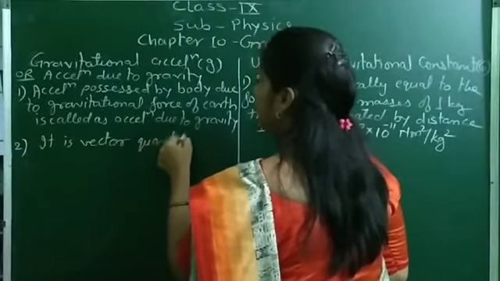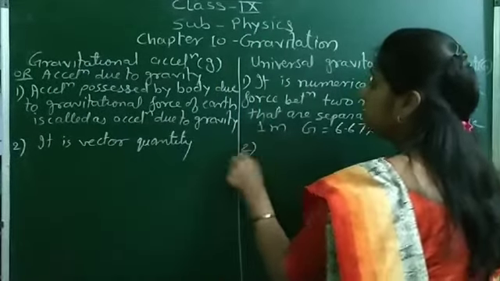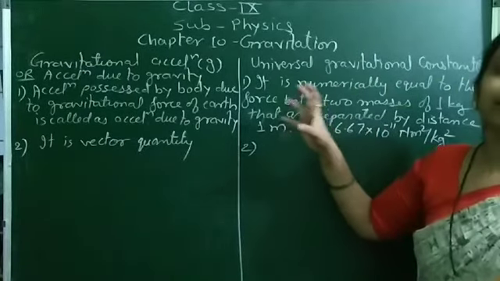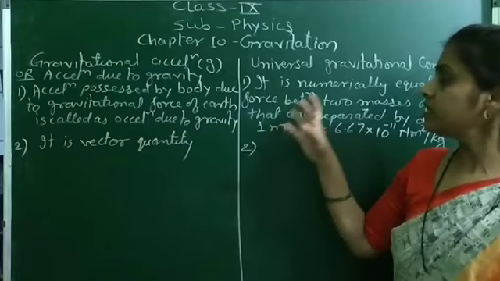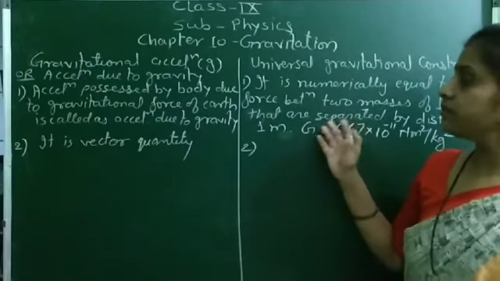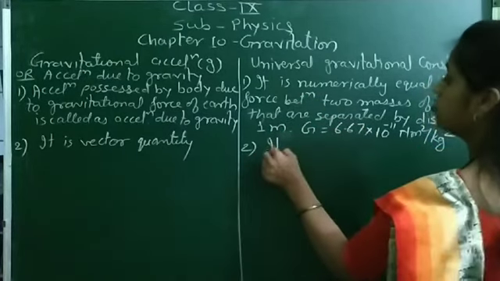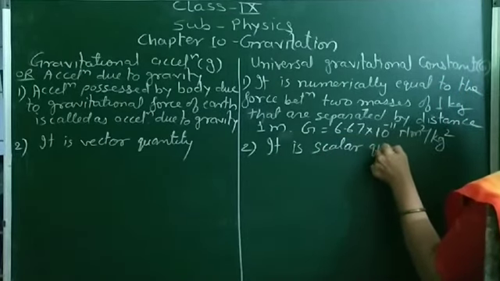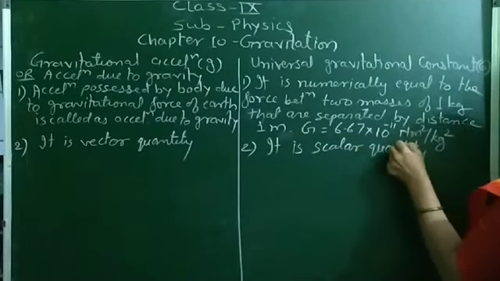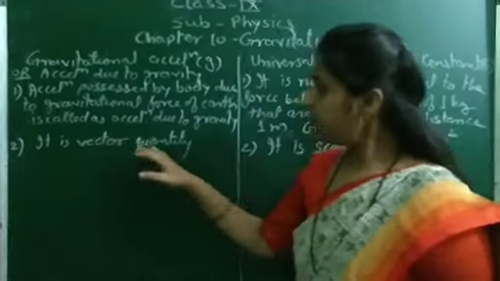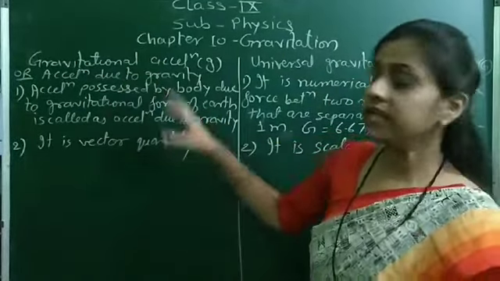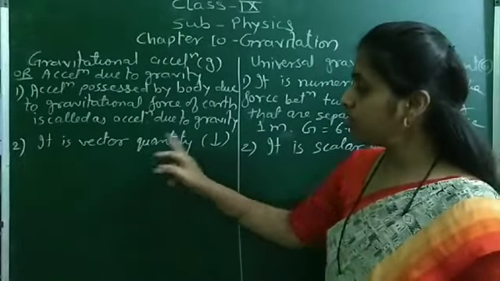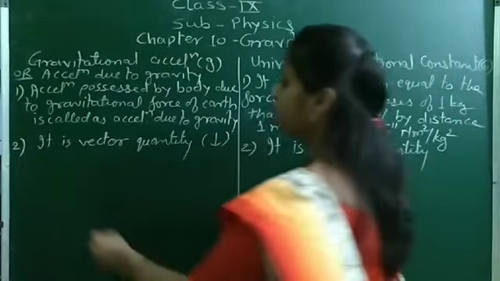And this capital G, the universal gravitational constant, does not act in any particular direction, it does not require any direction, and therefore it is a scalar quantity. Always keep in mind, acceleration due to gravity always acts in a downward direction, and therefore it is a vector quantity.